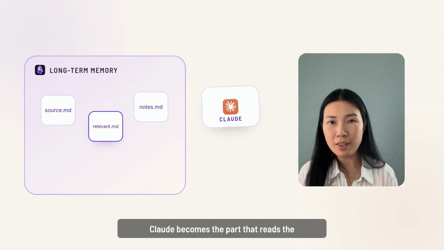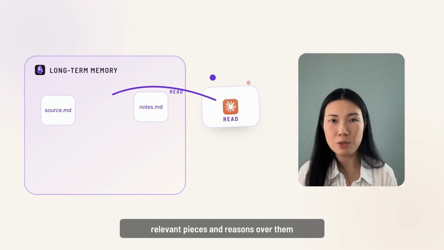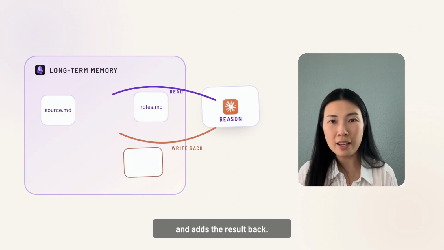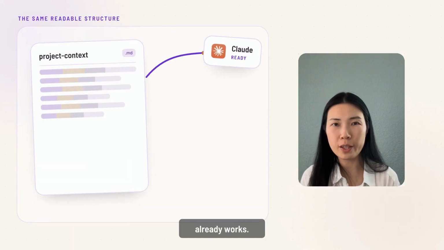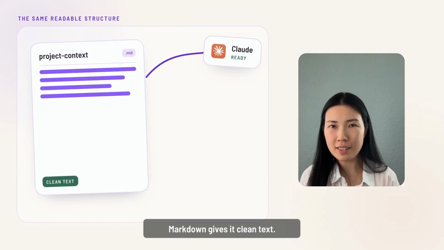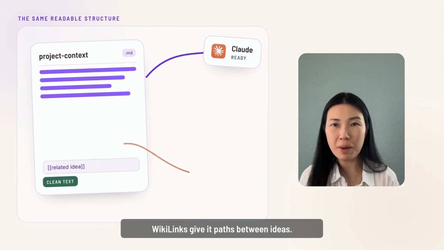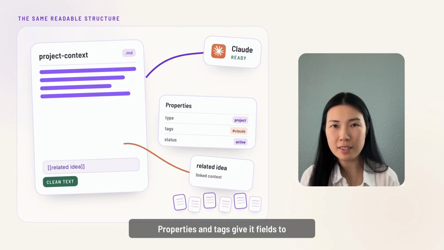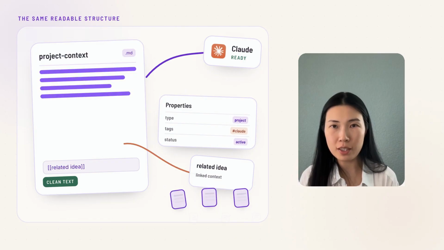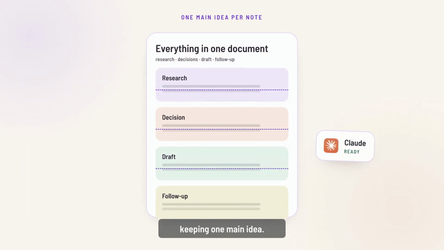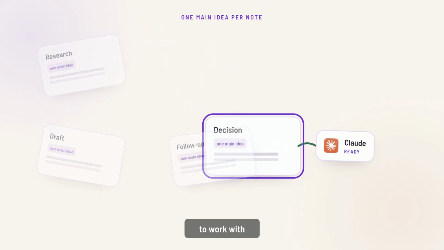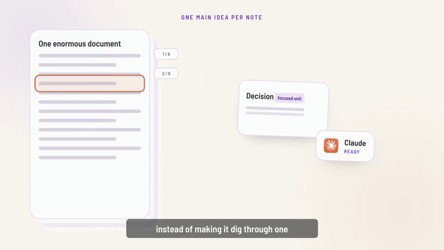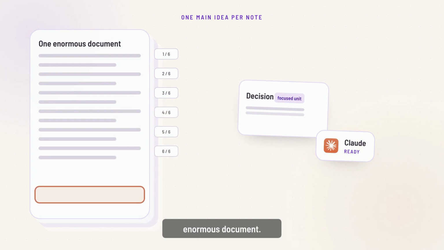Claude becomes the part that reads the relevant pieces and reasons over them and adds the result back. That lines up with the way Claude already works. Markdown gives it clean text. Wikilinks give it paths between ideas. Properties and tags give it fields to filter, and keeping one main idea in each note gives Claude a focused unit to work with instead of making it dig through one enormous document.